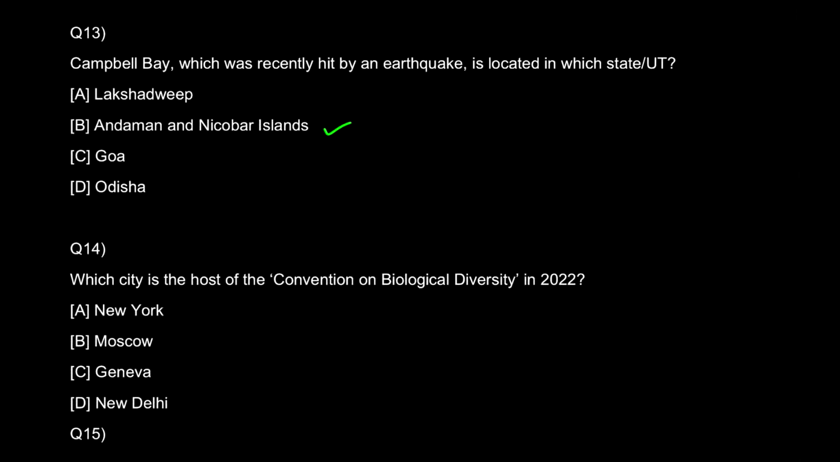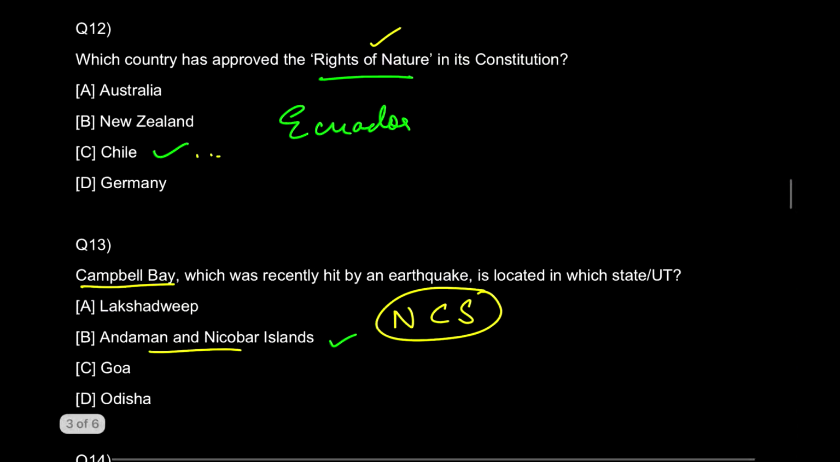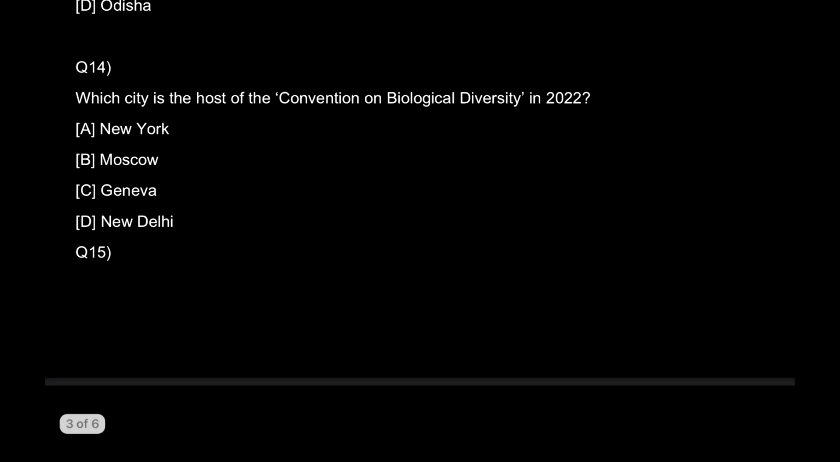Now the static GK part here which I want to tell you is about Campbell, about Andaman Nicobar, and one more body which is called NCS, National Center for Seismology. That's a nodal agency for the government of India for monitoring earthquake activities in the country. I want you people to search this as well for question number 13. And for question number 12, I've already told you the static GK part. Let's get down to the 14th question.